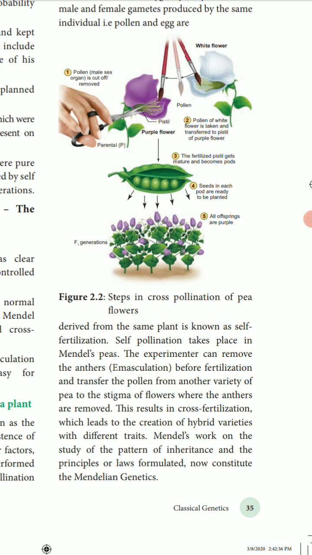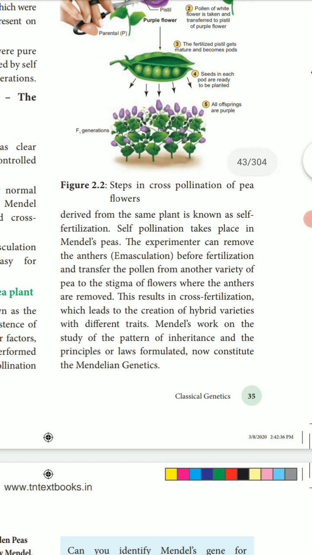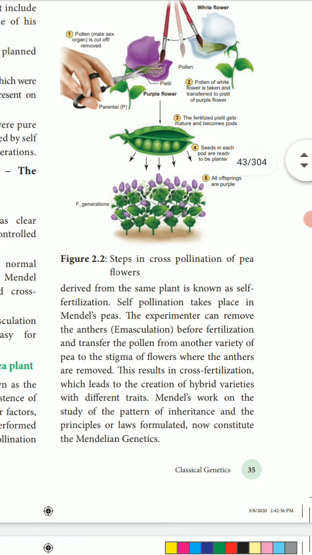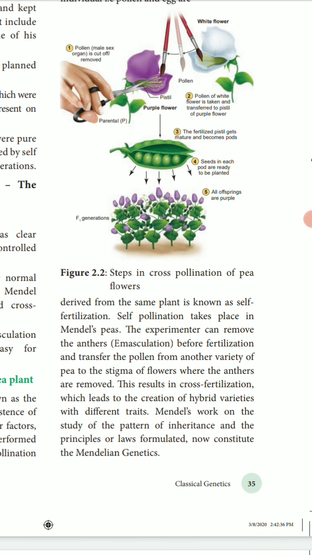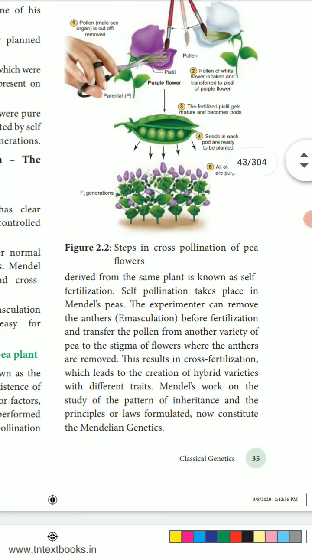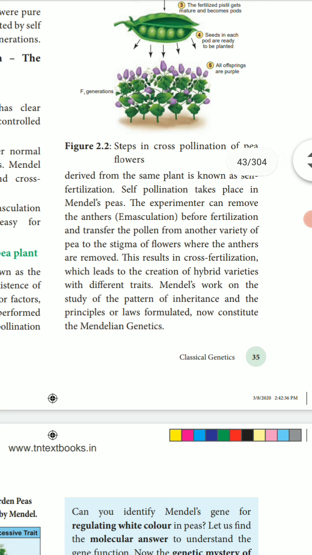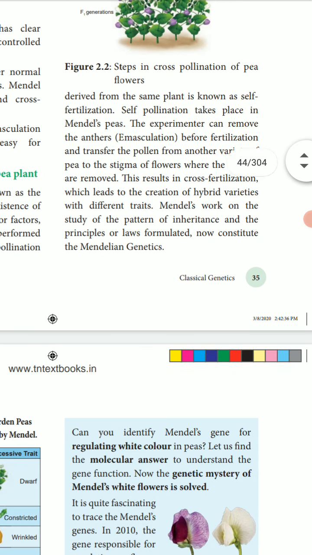Let us discuss the events in detail. Pollen from another variety is placed on the stigma of a flower whose anthers have been removed. The anthers are removed, and the pollen is applied to the pistil of the pure flower only. Then the F1 generation, the first generation, is obtained. The laws formulated a new conception of Mendelian genetics.